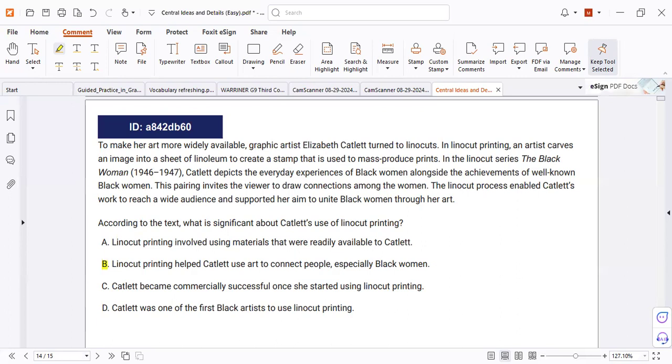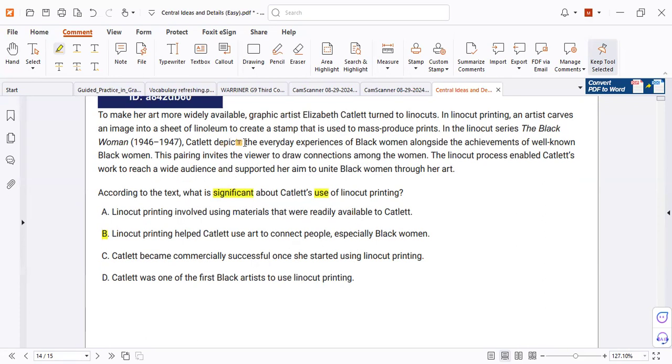No, it's letter B. This is a question about something specific. What is significant about the use? So go to the text and find what is important about the use. It says here, this is support for her claim. It says here, depicts the everyday experiences of Black women, besides the achievements of well-known Black women.